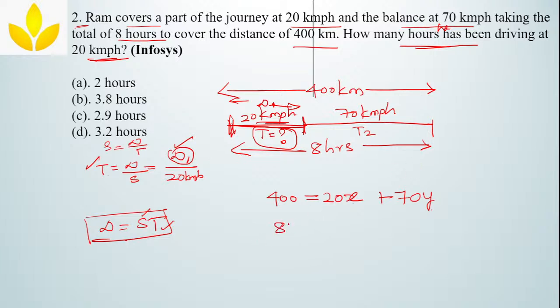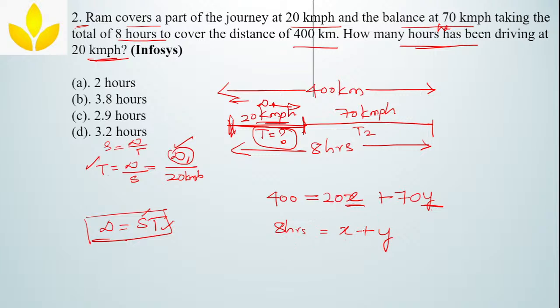What I will do, total time is 8 hours. Now I have taken time 1 as x, time 2 as y. So I will take it as x plus y, correct? x plus y will give me 8 hours. 20x plus 70y is giving me 400 hours.